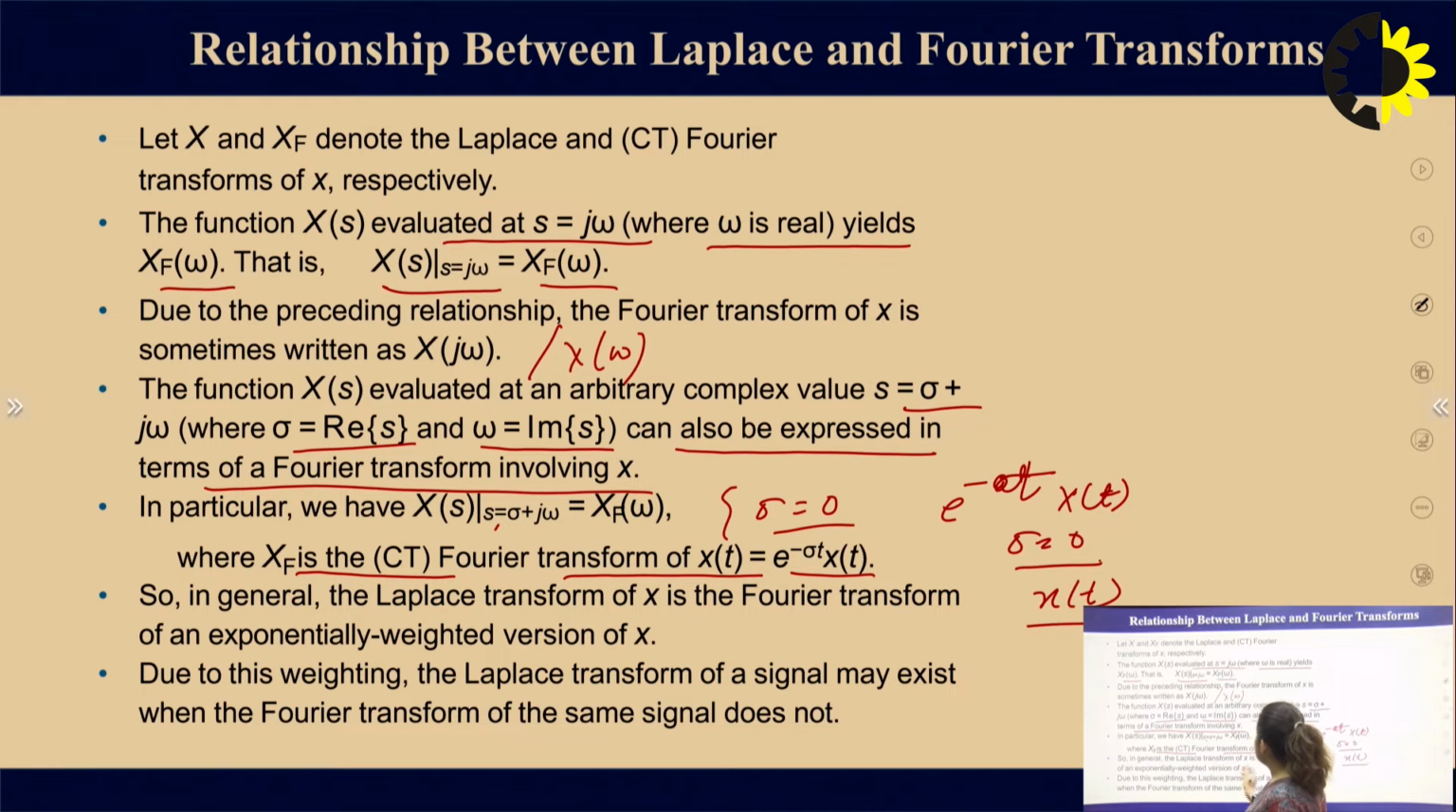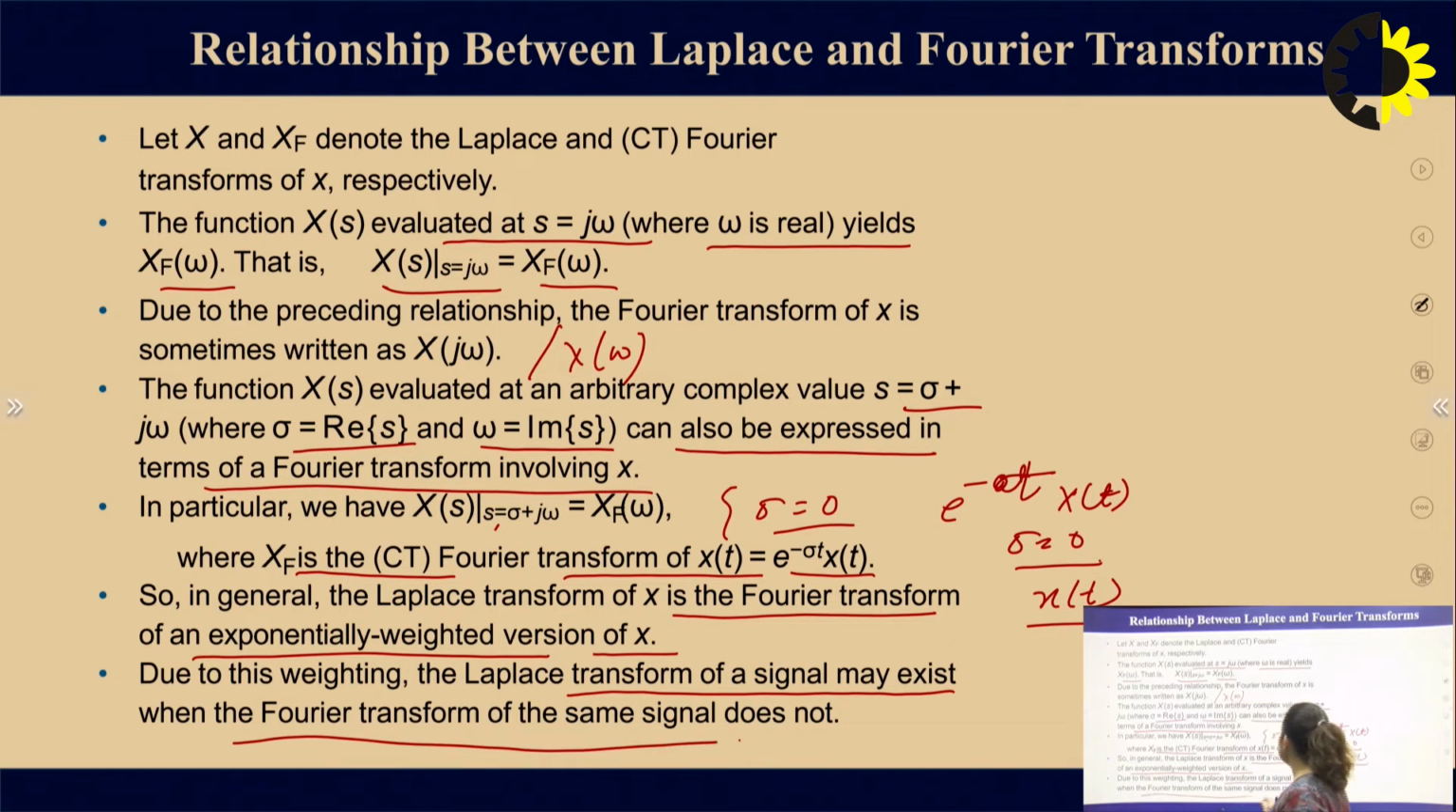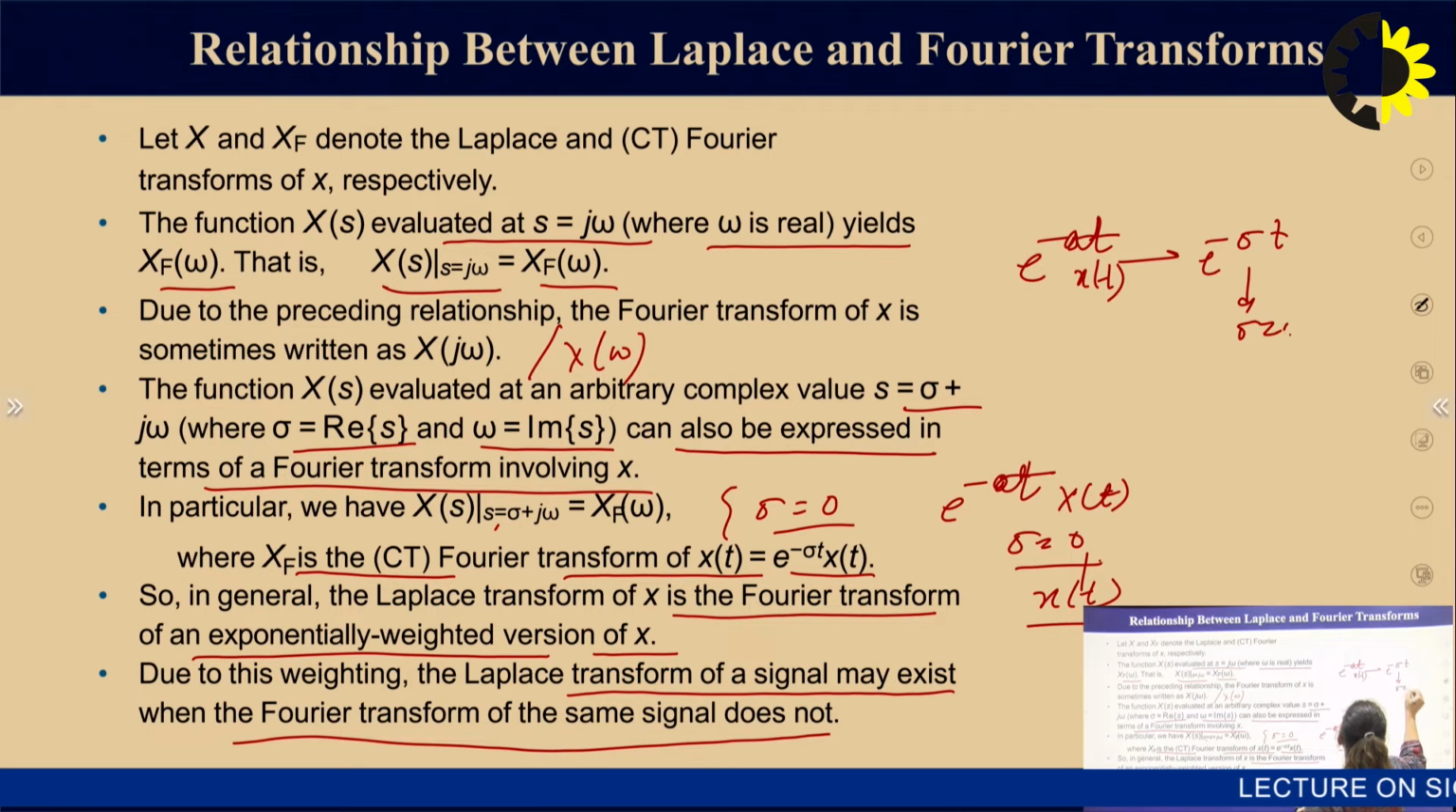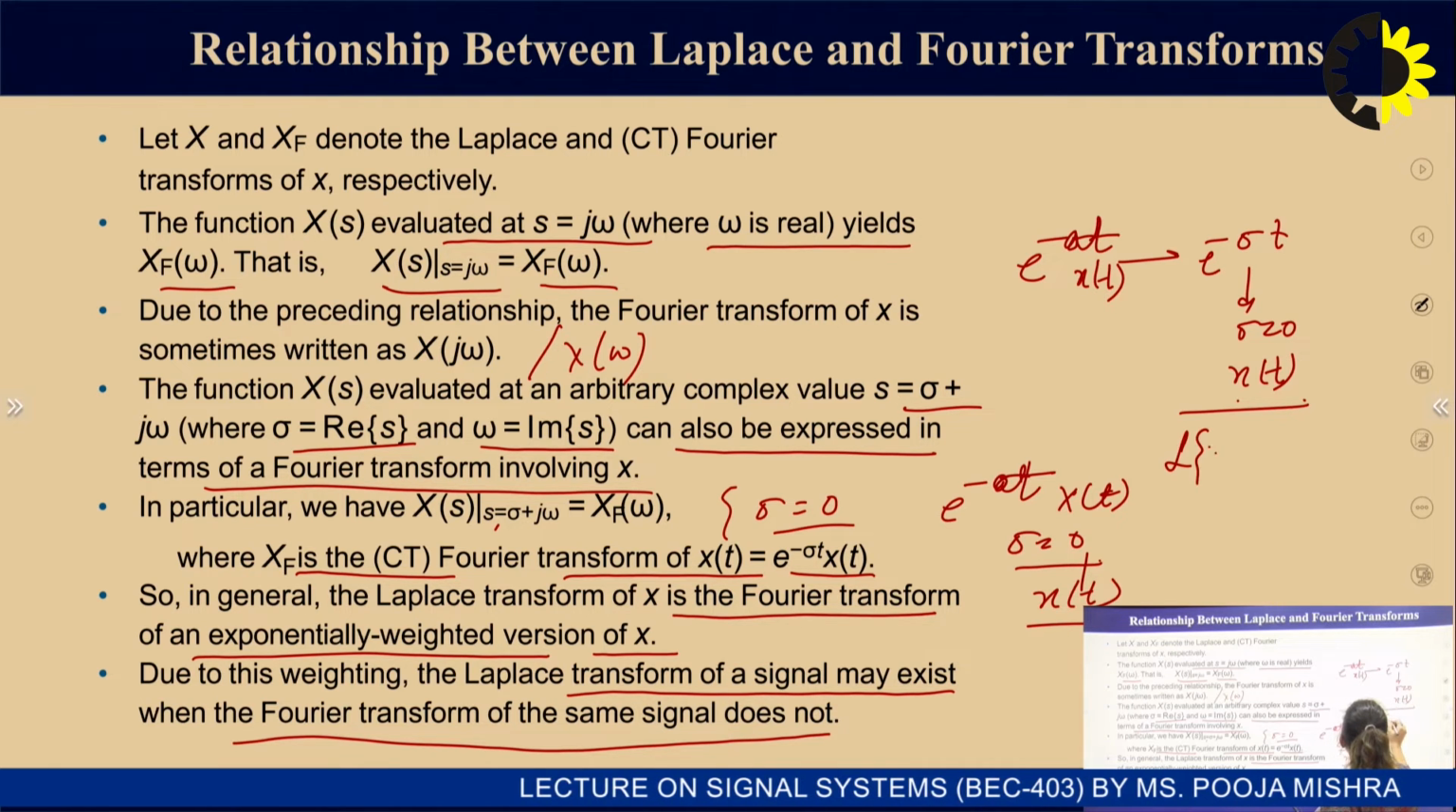In general, the Laplace transform of x is the Fourier transform of an exponentially weighted version of x. Due to this weighting, the Laplace transform of a signal may exist when the Fourier transform of the same signal does not. Due to the term e to the power minus sigma t multiplied by x(t), we have an additional term, and if we put sigma equal to 0, only x(t) remains, and that is the same as the Fourier transform. In this case, the Laplace transform of x(t) becomes equal to the Fourier transform of x(t).